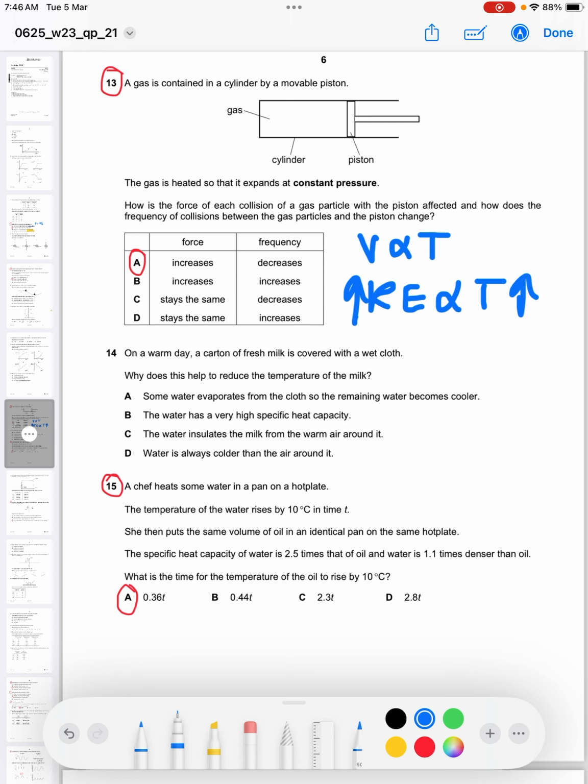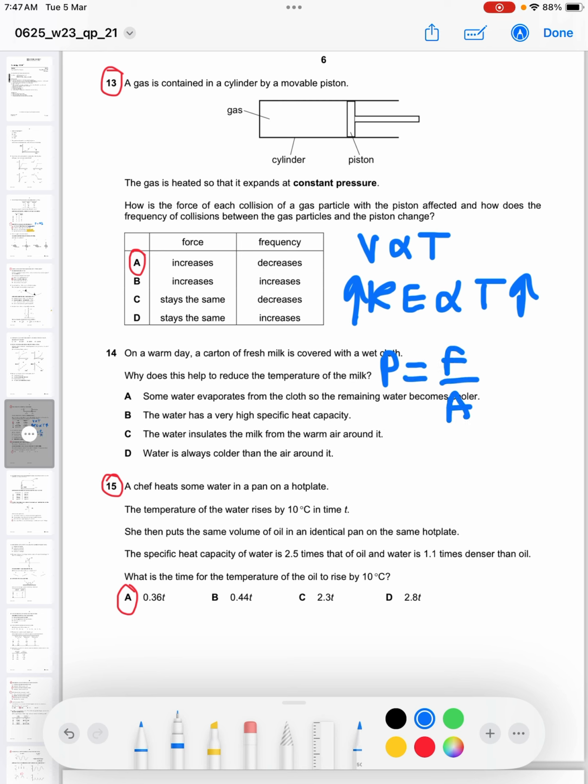However, the next question asks how the frequency of the collisions between the gas particles and the piston changes. You must understand that the pressure here remained constant. Pressure is force over area.